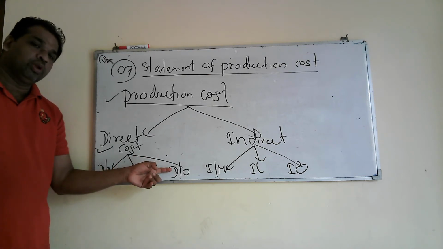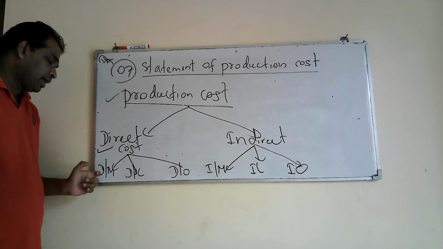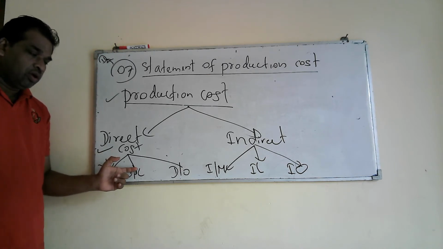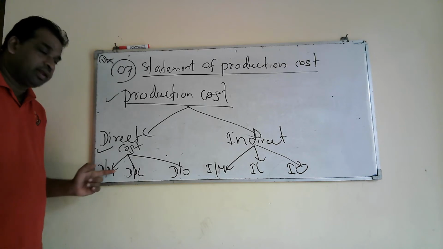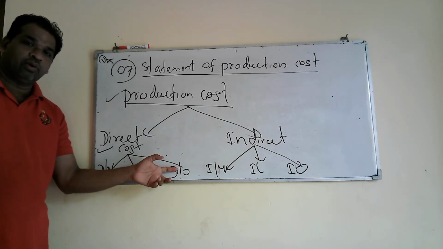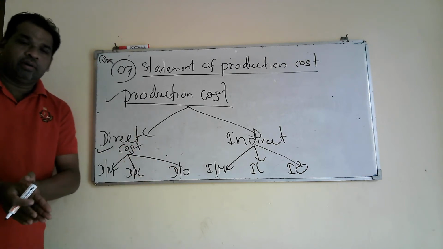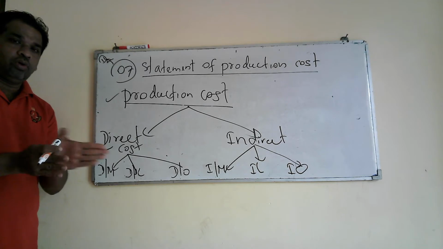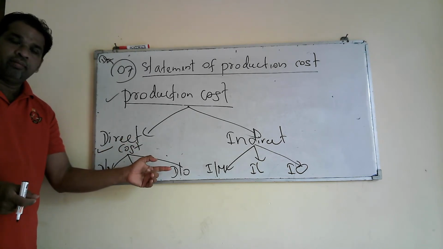You know how to define direct other expenses: in addition to direct material and direct labor, all the direct expenses other than direct material and direct labor are called direct other expenses. For example, you can have royalty, paid to the author of a book in a book printing company.